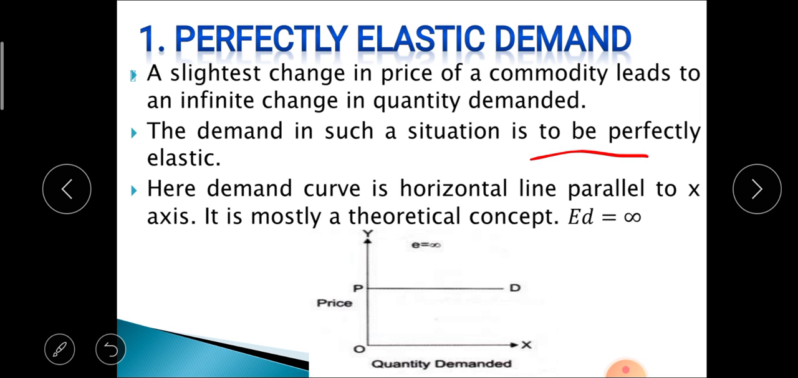Here the demand curve is a horizontal line parallel to the x-axis. It is mostly a theoretical concept, not majorly found in practice. In the case of perfectly elastic demand, elasticity is equal to infinity. This graph shows perfectly elastic demand. That means with a slight change in price, or no change in price, the quantity demanded changes continuously. This is the first type of elasticity of demand, that is perfectly elastic demand.